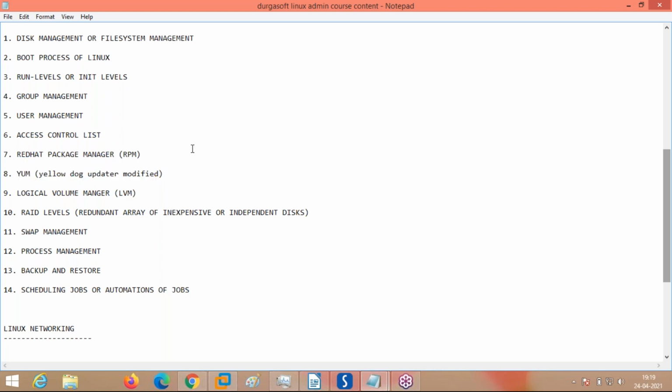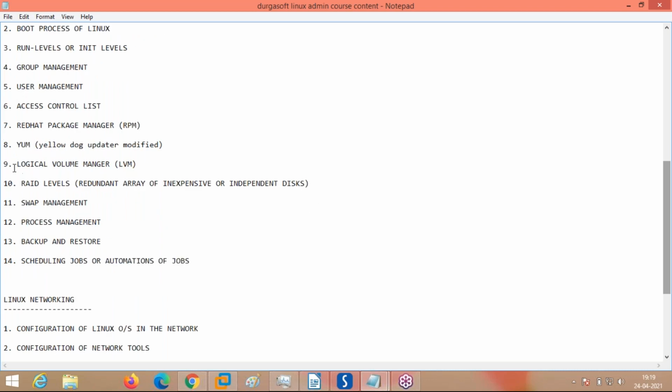In Linux, packages are the software. How do I manage those packages? How do I install them using the RPM command and the YUM command? So these two topics are actually for package management. Next comes the logical volume management.